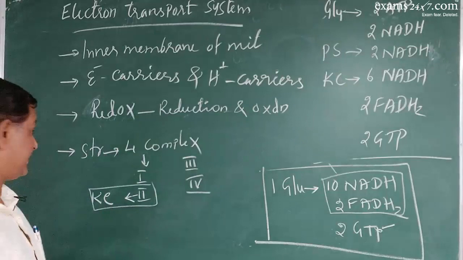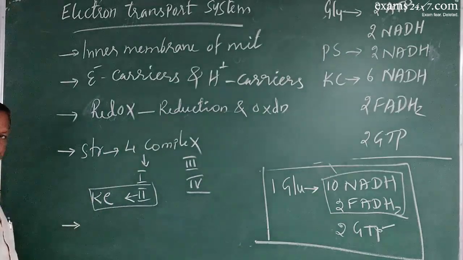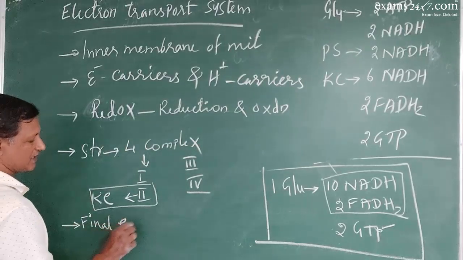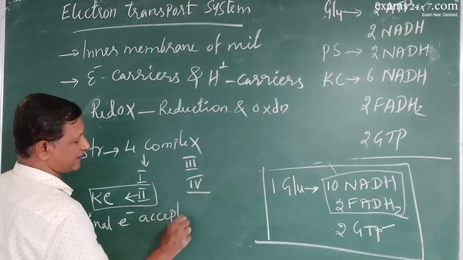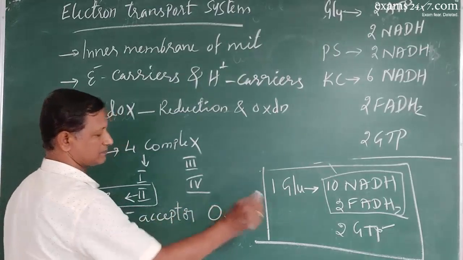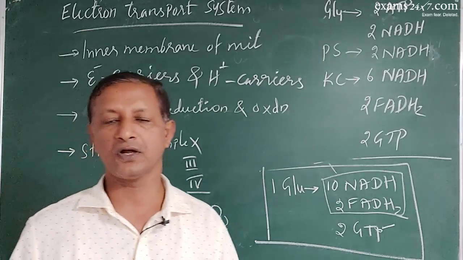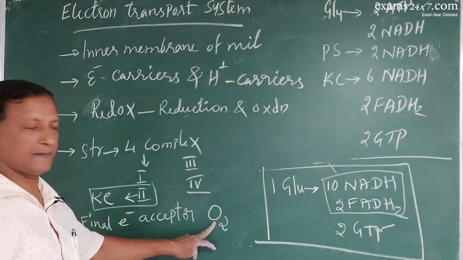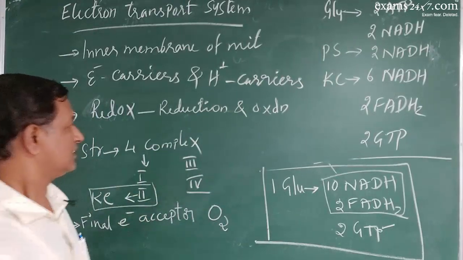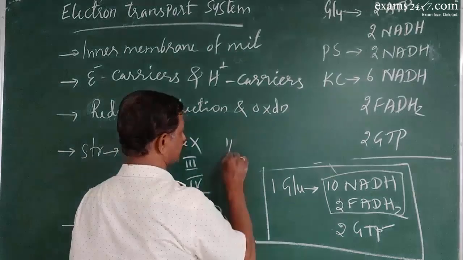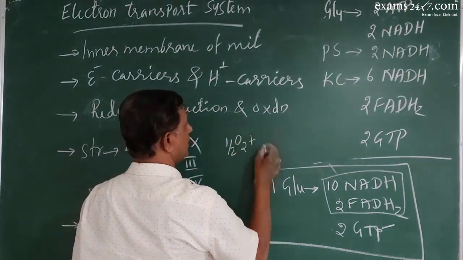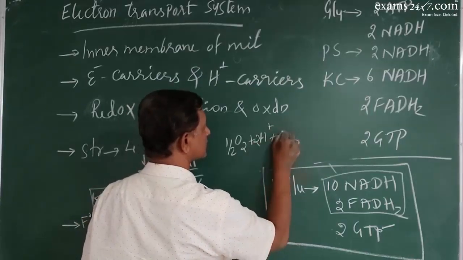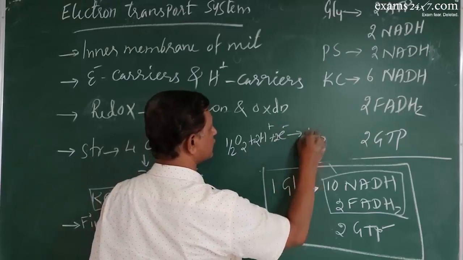And ultimately, the final electron acceptor is oxygen. Final electron acceptor is oxygen. So what happens now? The final electron acceptor oxygen accepts electrons as well as protons and produces water.